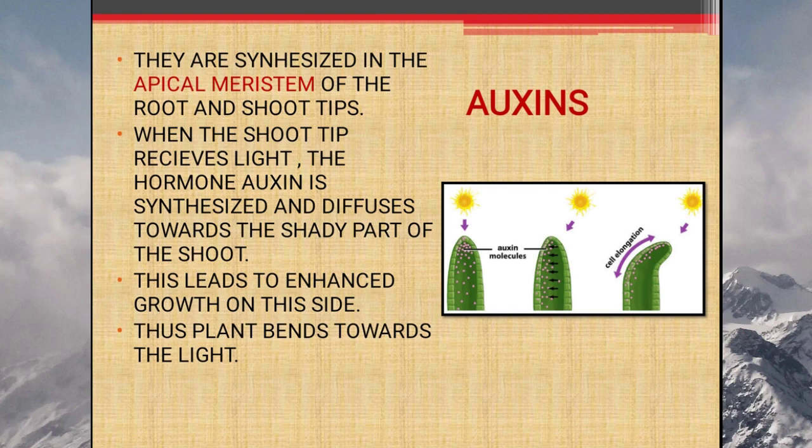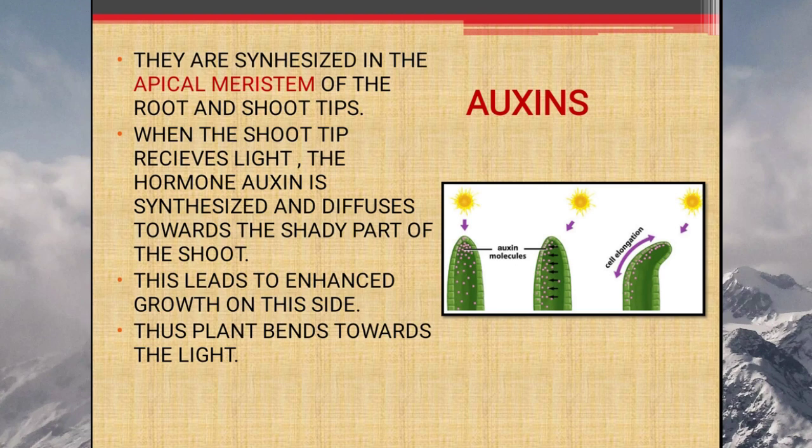Auxins are synthesized in the apical meristem. Hope you remember about apical meristem, you studied in class 9 standard. Apical meristem of root and shoot tips, auxins are produced. When shoot tip receives light, hormone auxin is synthesized and diffuses towards the shady part of the shoot. This you can see in the diagram.